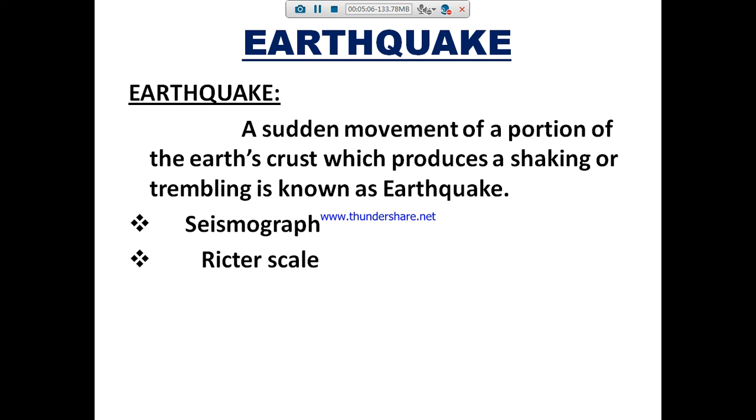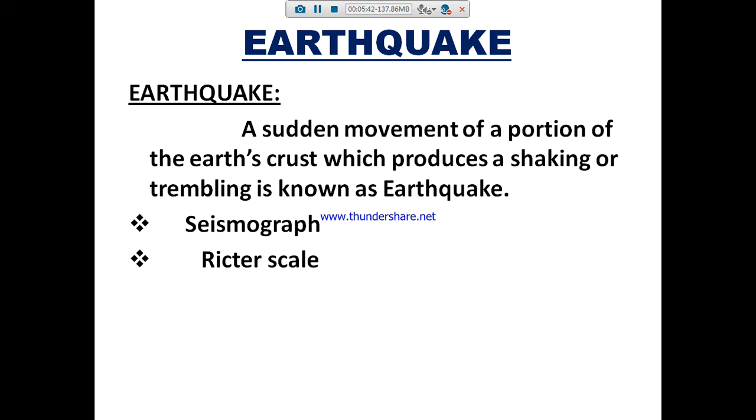What is meant by Richter scale? The magnitude of an earthquake is measured by an instrument known as the Richter scale. Okay. So, what is meant by earthquake? A sudden movement of a portion of the earth crust which produces a shaking or trembling is known as the earthquake. Seismograph means the earthquake waves are recorded by an instrument known as the seismograph.